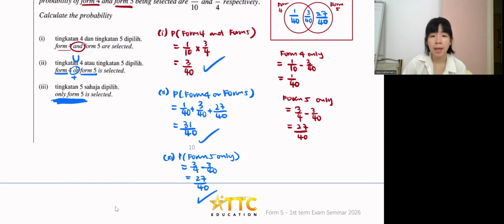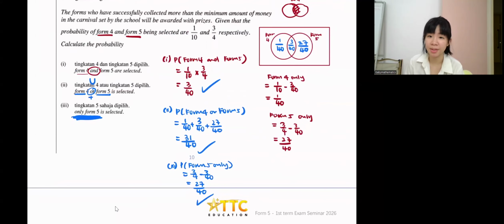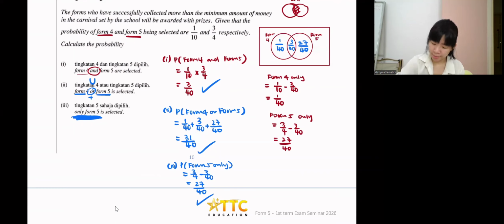Done. Okay, guys, is it possible that none of them get prize? Nobody get prize. It is possible because, okay, you add everything up here, everything added together is 31 over 40, which means there will be chances of nobody getting prize. Nobody. So how much? Okay, so maybe I write at the side.